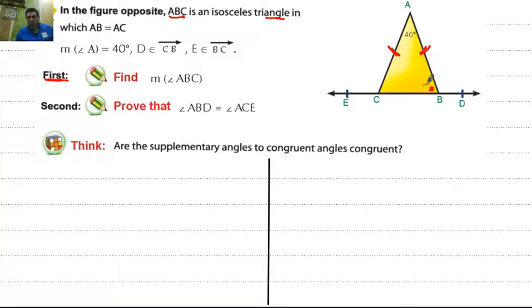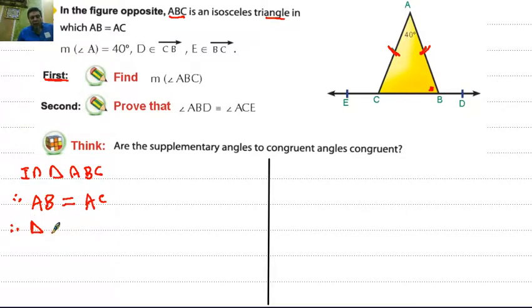We say in triangle ABC, we notice that since AB equals AC, the triangle that has two equal sides becomes an isosceles triangle. Then triangle ABC is isosceles.